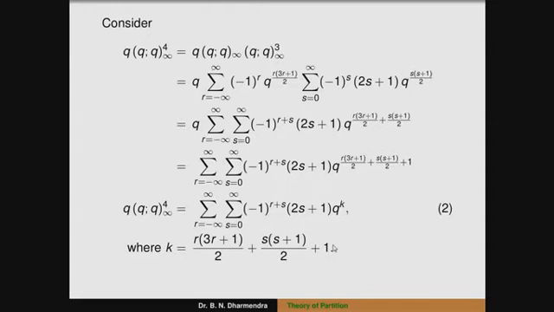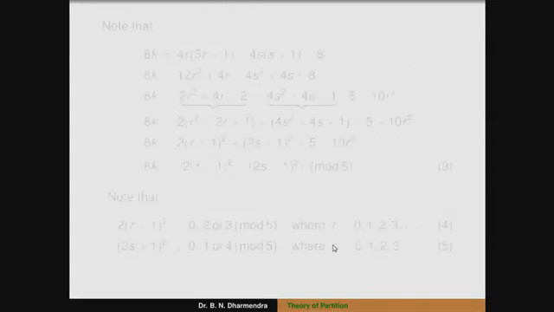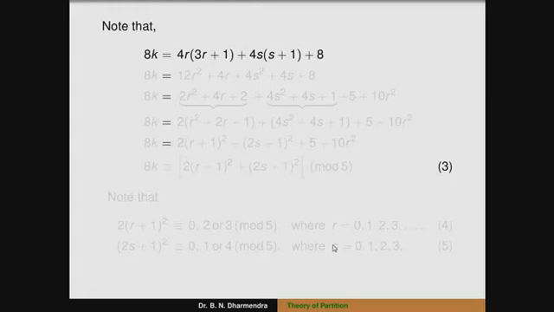You can observe that after multiplying throughout by 8, it can be written as 8k is equal to 4r into (3r plus 1) plus 4s into (s plus 1) plus 8. Or here also we multiply the terms of 4r and here 4s inside, and we can expand the terms. It can be written as 8k is equal to 12r square plus 4r plus 4s square plus 4s plus 8.